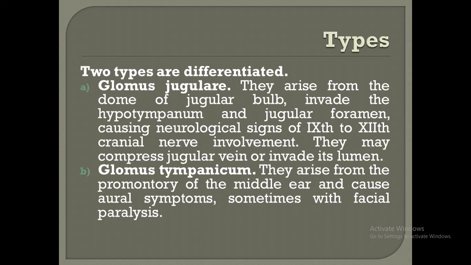There are two types of glomus tumor. The glomus jugulare, they arise from the dome of the jugular bulb. They invade the hypotympanon and jugular foramen, causing the neurological signs of ninth to 12th cranial nerve involvement. They may compress jugular vein or invade its lumen. The glomus tympanicum, they are uncommon. They arise from the promontory of the middle ear and cause aural symptoms, sometimes with facial paralysis. Sometimes a patient may present with combination of these tumors. In that case, that patient is said to have glomus jugulotympanicum tumor.